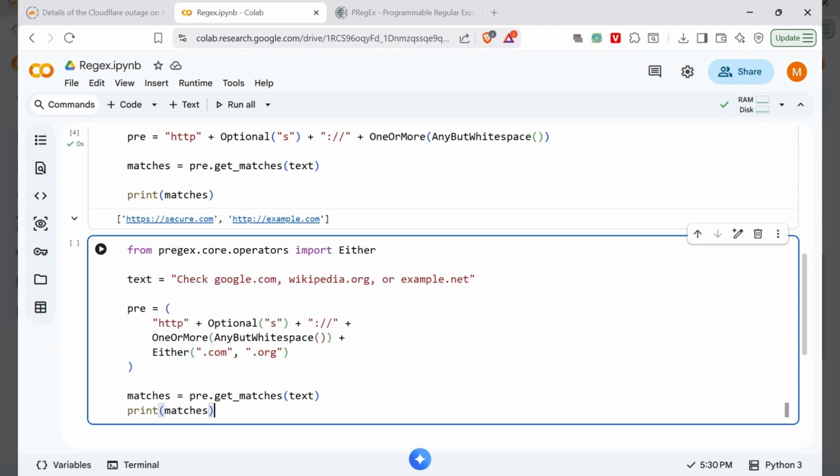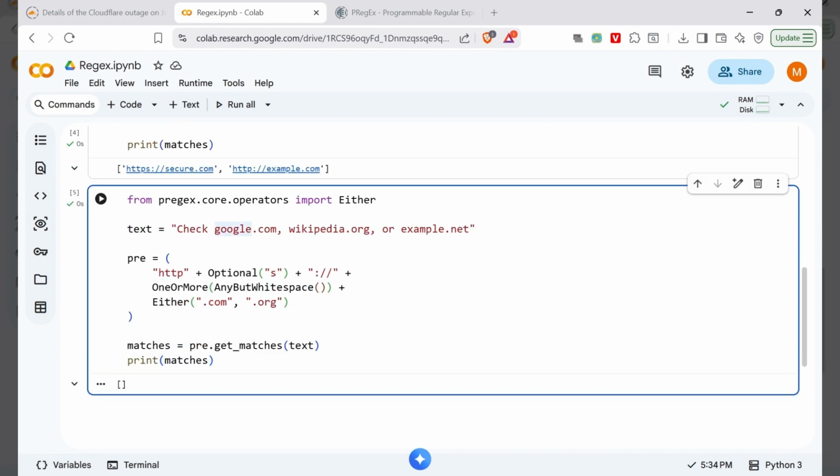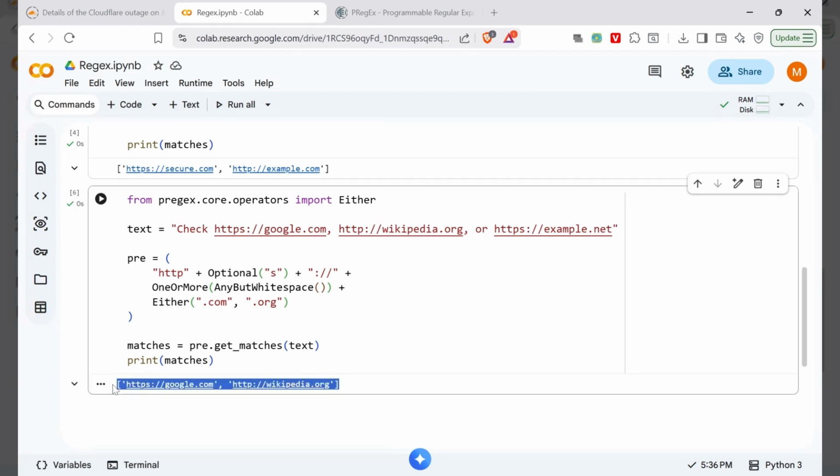Oh sorry, I forgot to add http or https before the URL. Let me add. And here you see it returned only the .com and .org URLs, not .net.